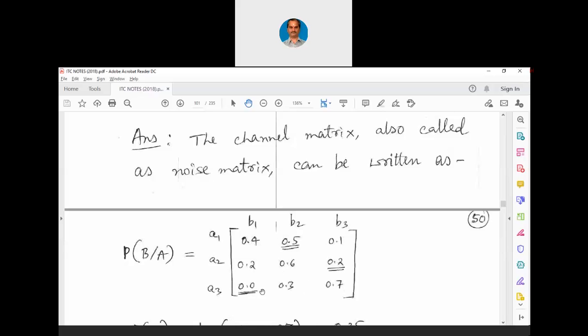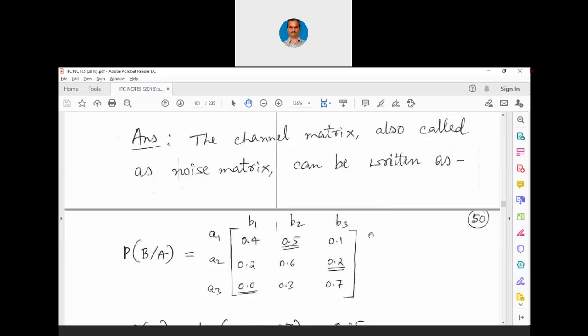It means that you will receive B1 when A1 is transmitted, you will receive B2 when A2 is transmitted, and you will receive B3 when A3 is transmitted. That means the communication system is 100% efficient. There will be no errors at all. But normally that will not happen that way. That is how the system is modeled.